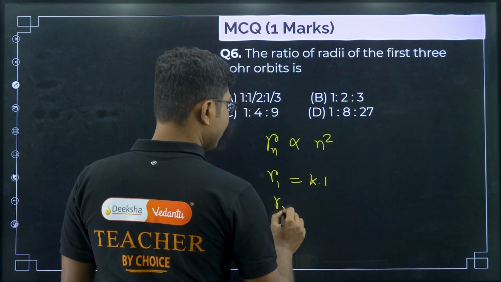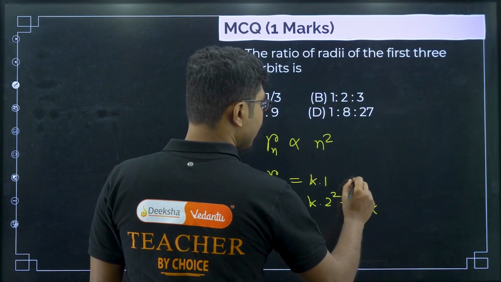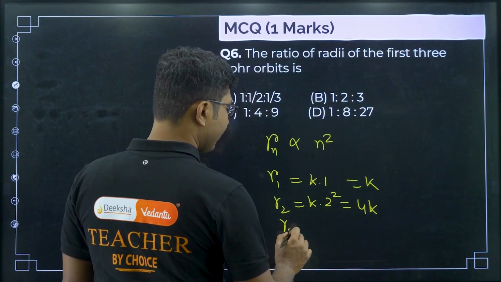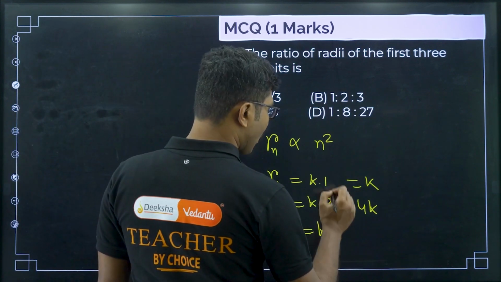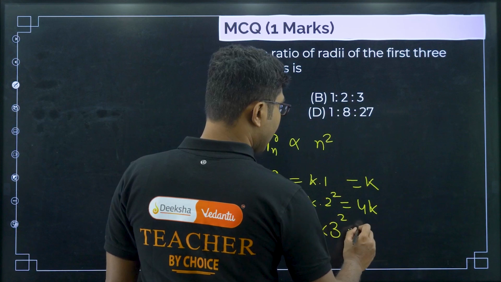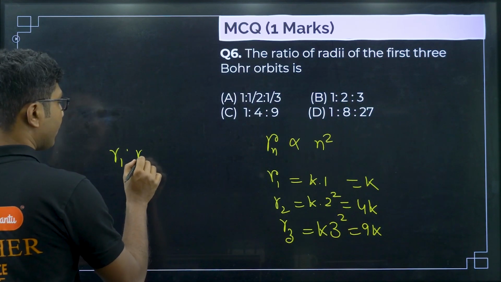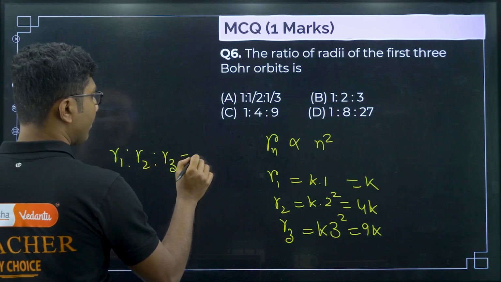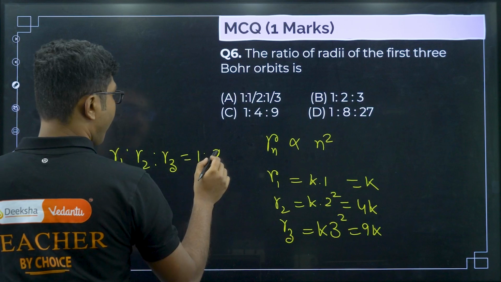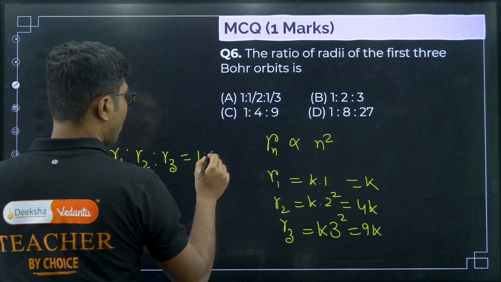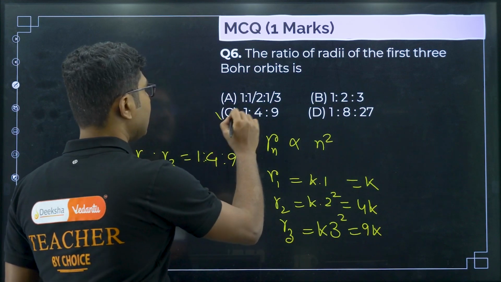R2 is k into 2 square, that is 4k. And R3, the first 3 Bohr orbits, with k as the proportionality constant, is k into 3 square, that is 9k. Now, take the ratio R1 is to R2 is to R3, it will be 1 is to 4 is to 9. So, 1 is to 4 is to 9 is the answer.